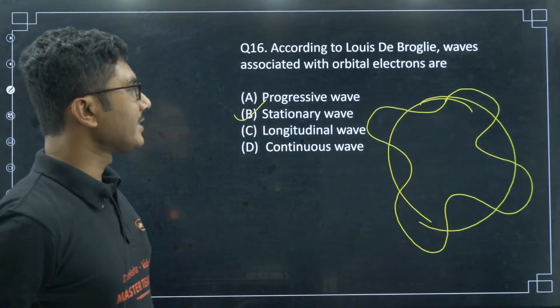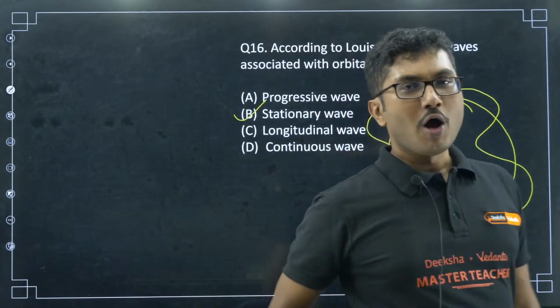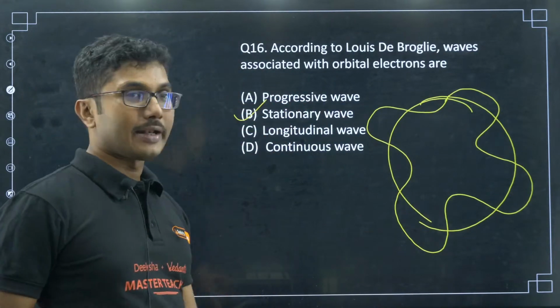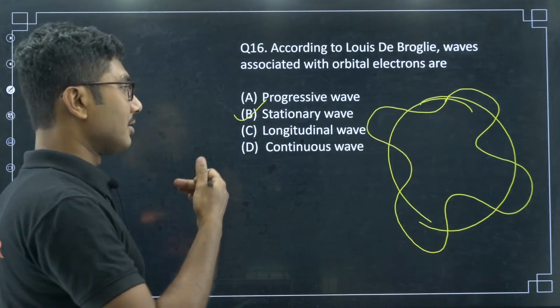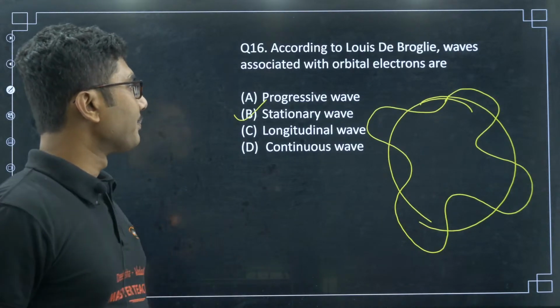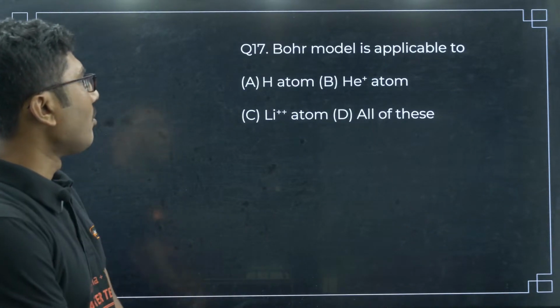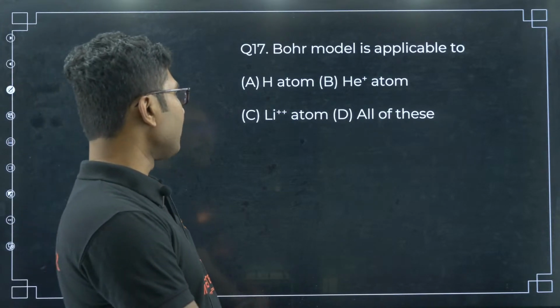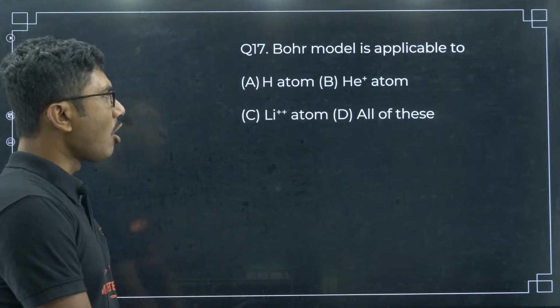Right. So this is the stationary wave. So they are forming a closed loop. Only if a stationary wave can be formed can electrons orbit that path, that orbital number, that is why it is called stationary wave. Now, the Bohr model is applicable to hydrogen atom, helium plus atom, lithium plus plus atom, all of these.